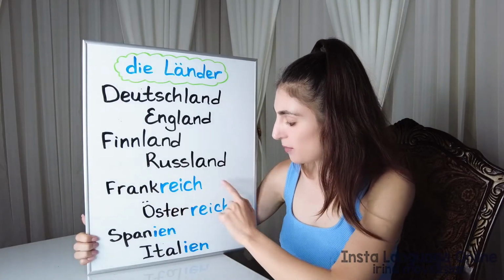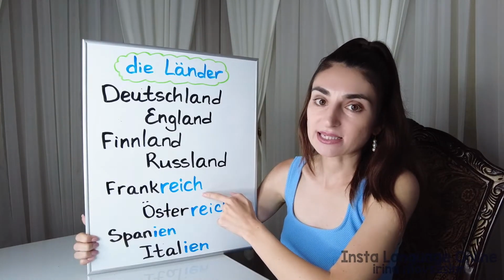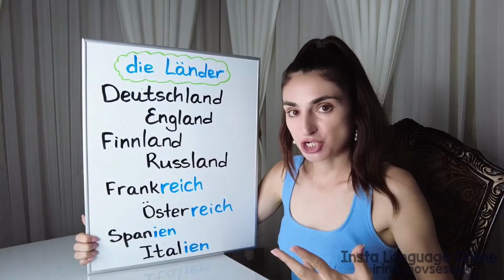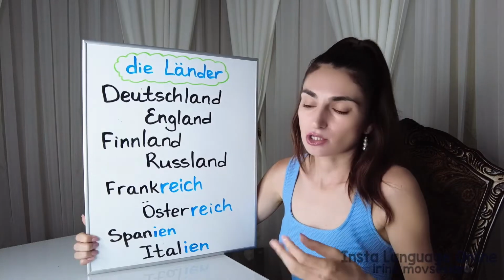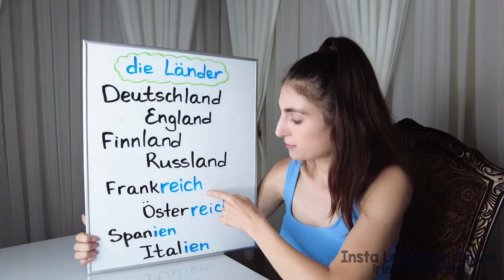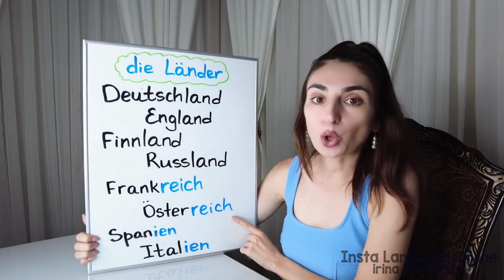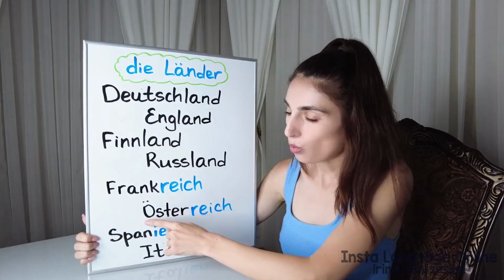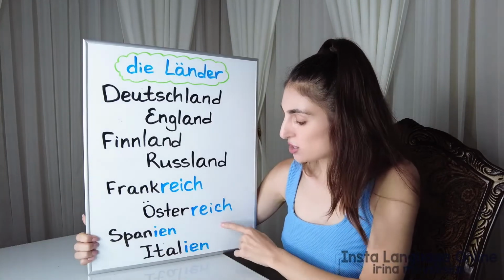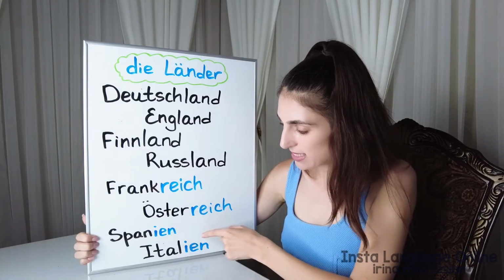Okay, now you see a couple of words with the suffix reich, which means rich in English. So it's rich French, like rich French land. France, Frankreich. Austria, Österreich. This is O umlaut. That means it's not O, it's Ö. Österreich. Okay, now we have two words with en.